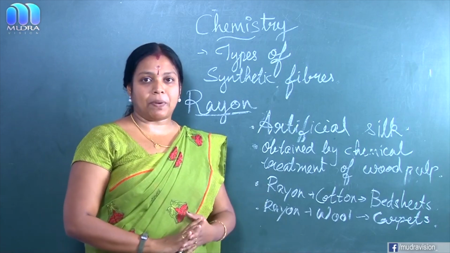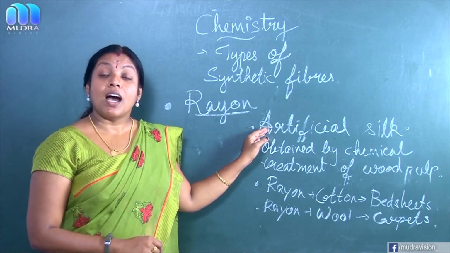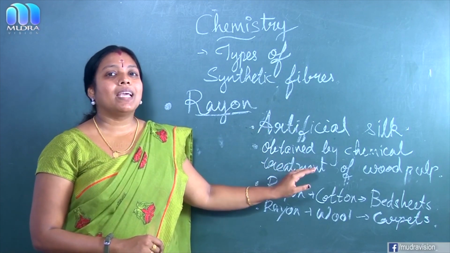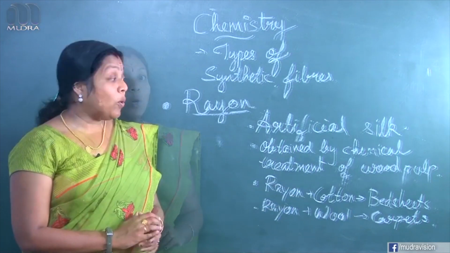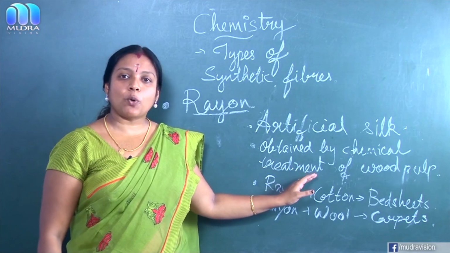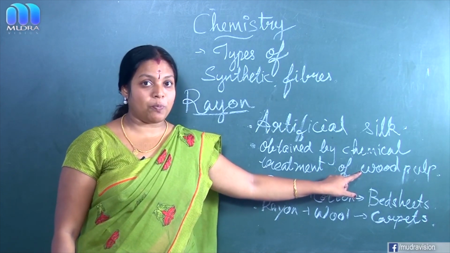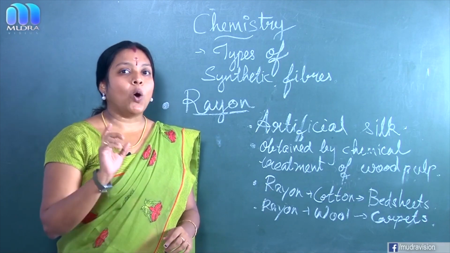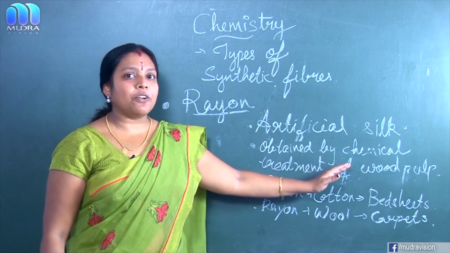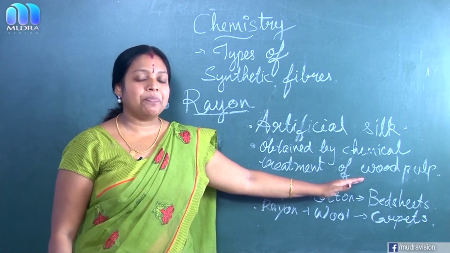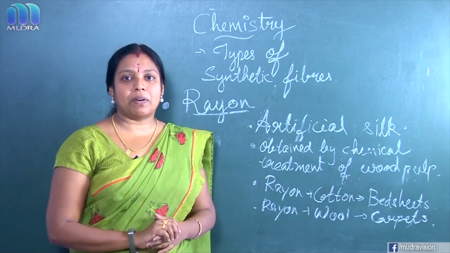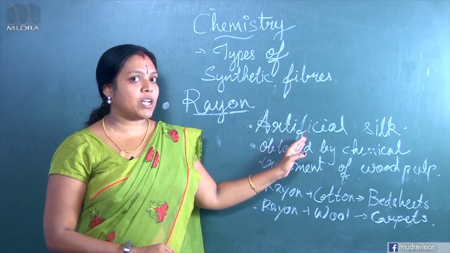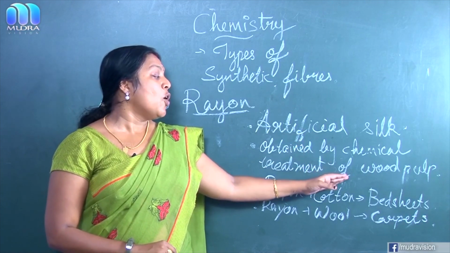And about the preparation. Rayon, otherwise known as artificial silk, was obtained by chemical treatment of wood pulp. Although rayon is obtained from a natural source, that is wood pulp, it comes under a man-made fiber. Clear? So rayon is otherwise known as artificial silk. About its preparation, it was obtained by the chemical treatment of wood pulp.